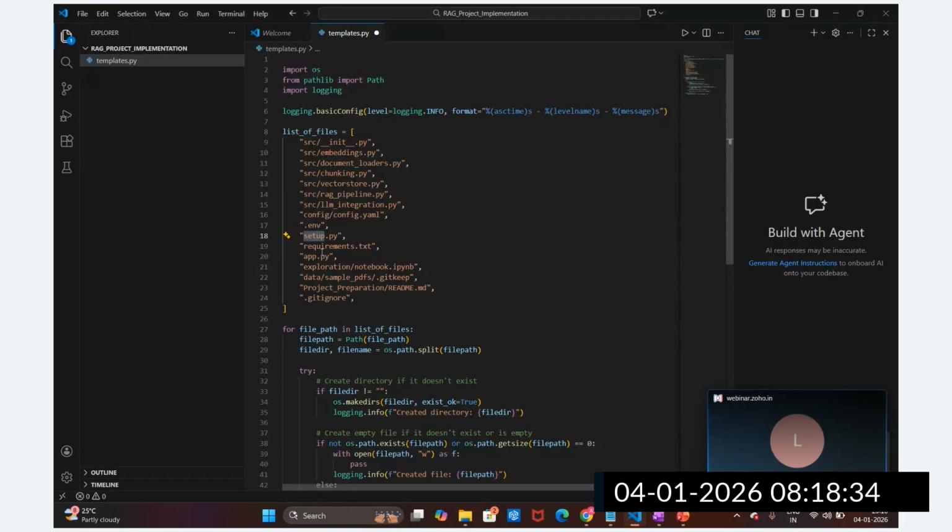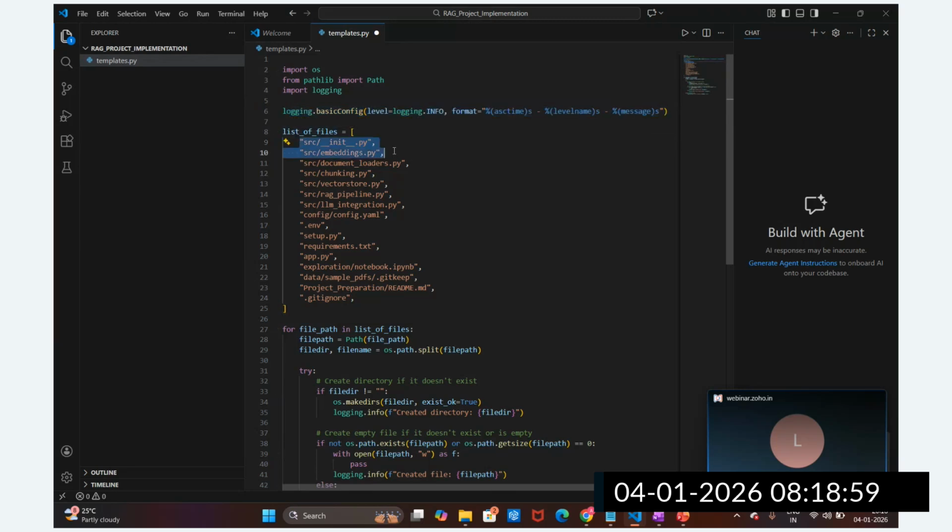Then we'll require the requirements.txt file and an app.py file for the application, and some exploration notebooks will be created here. First of all we'll understand the exploration notebook, and later we are going to work on building the source code. So this is the list of files and directories we'll be creating here, and this is a logger file, just for logging purposes. So one by one, we are going to create the files now.